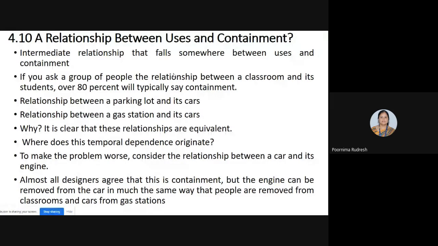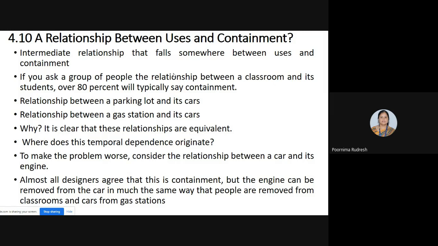If you consider the bedroom and the alarm clock, you'll say that it is a users relationship. Similarly, we have different examples like the relationship between a parking lot and its cars.